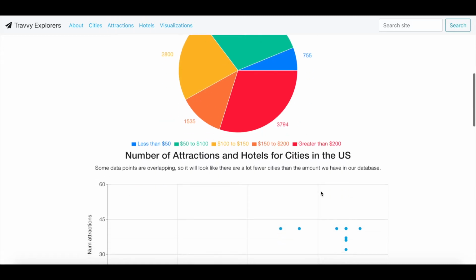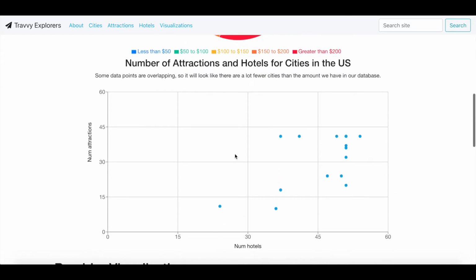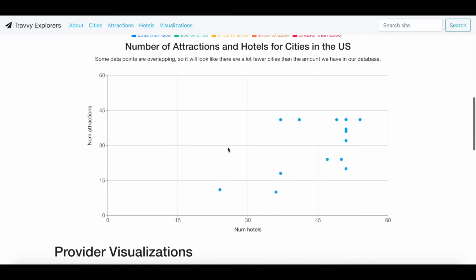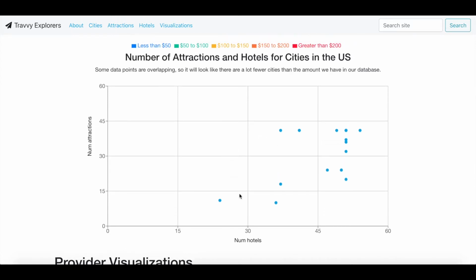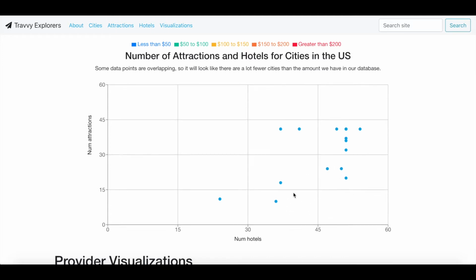And then we have the number of attractions and hotels for each city in the United States. The amount of data points that we have is not reflective of how many cities we actually have in the database, because a lot of the points are actually overlapping. On the x-axis, we have number of hotels, and on the y-axis, we have the number of attractions.